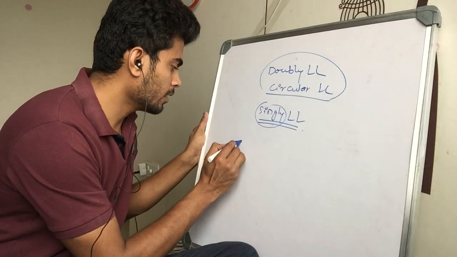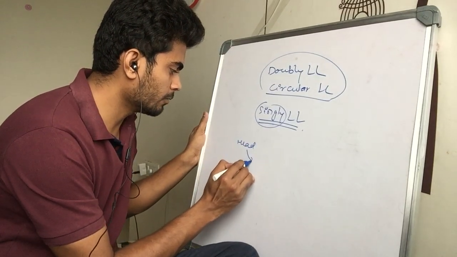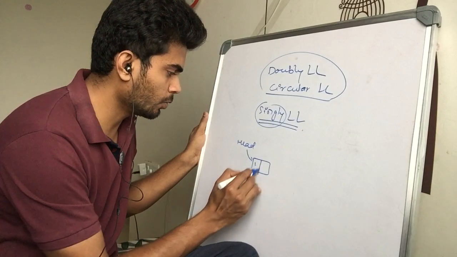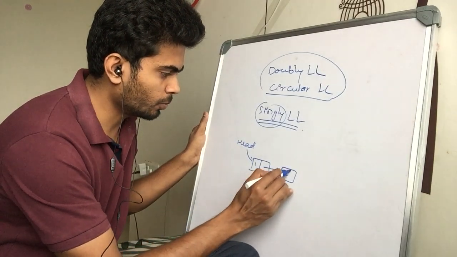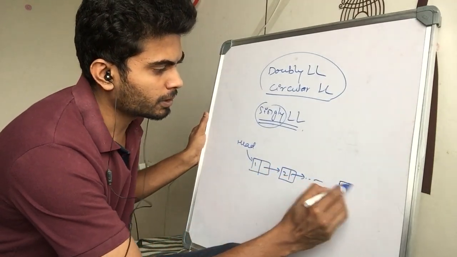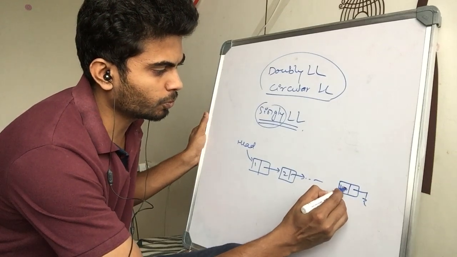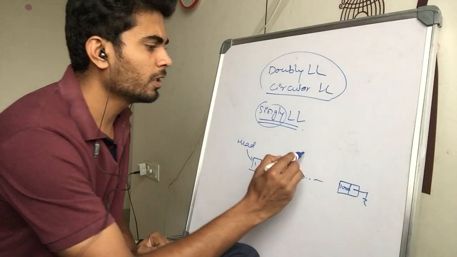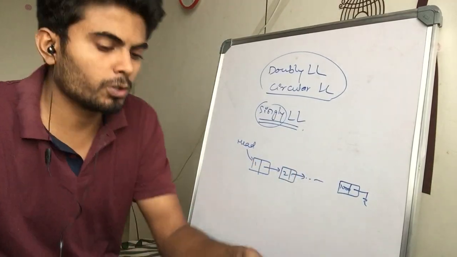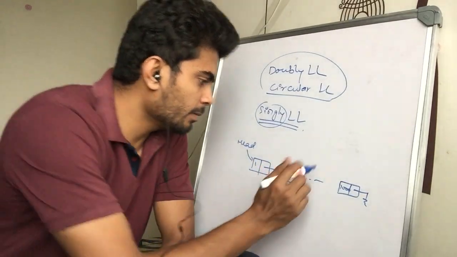You know, right? There is a head in the linked list which points to the first node, then there is one node which points to the other node, and so on till the last node. Say this is the 1000th node, and this is a linked list containing 1000 nodes in it. Say somewhere in between.